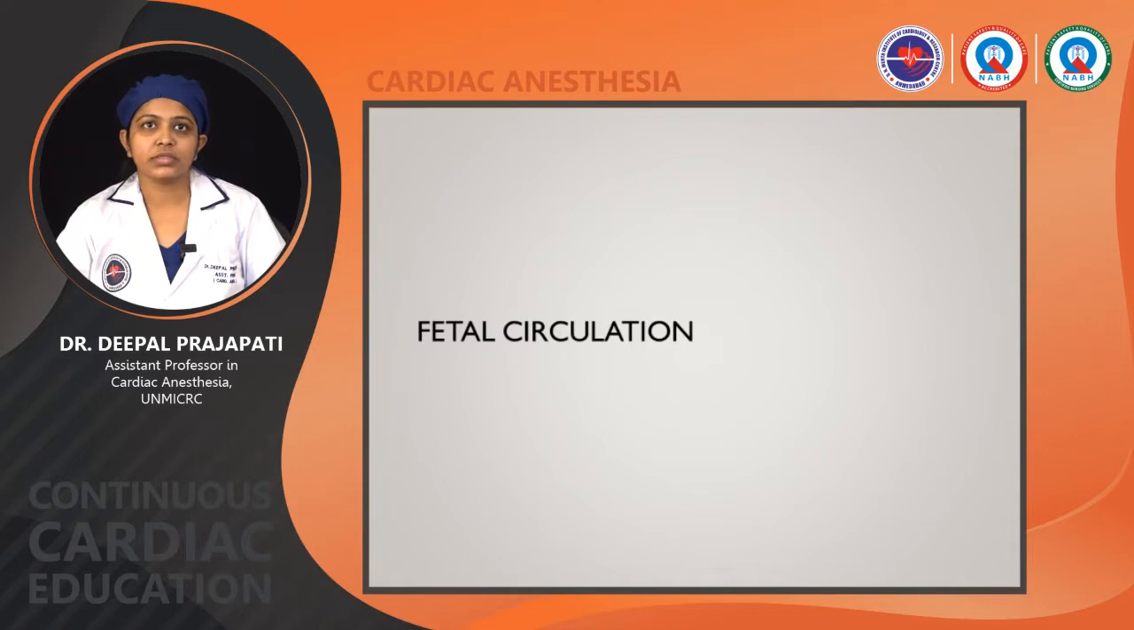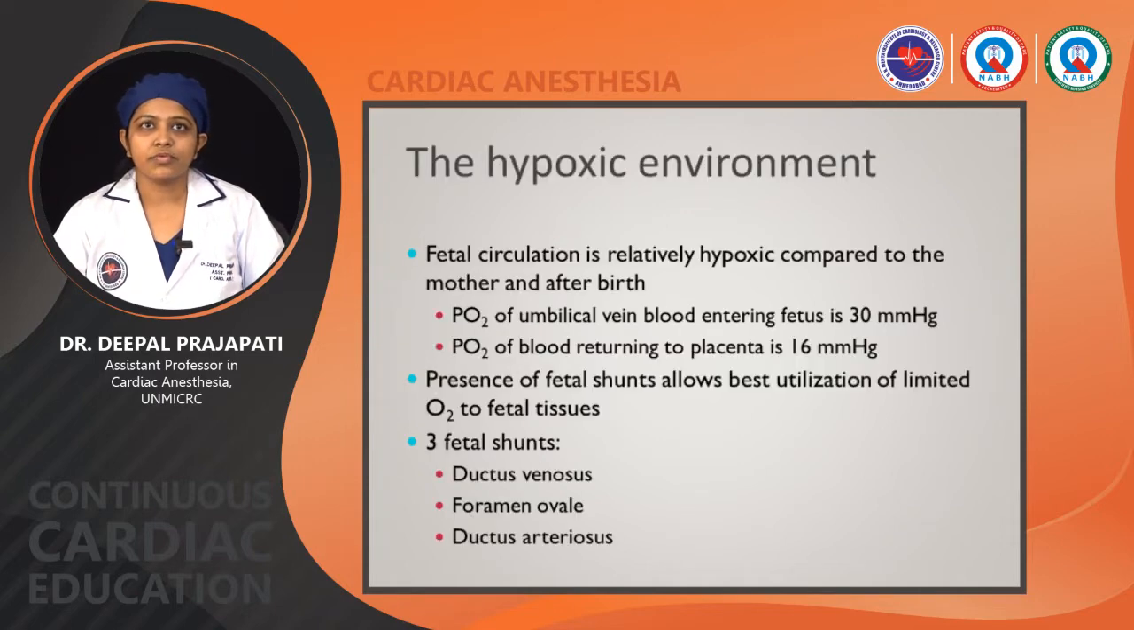Fetal circulation. The hypoxic environment. Fetal circulation is relatively hypoxic compared to the mother and to after birth. PaO2 of umbilical vein blood entering the fetus is 30 mm of mercury. PaO2 of the blood entering the placenta is 16 mm of mercury. The presence of fetal shunts allows best utilization of the limited oxygen by fetal tissues. The three fetal shunts are the ductus venosus, foramen ovale and ductus arteriosus.